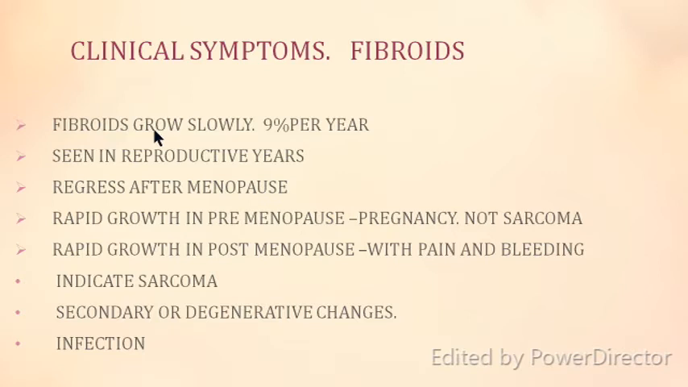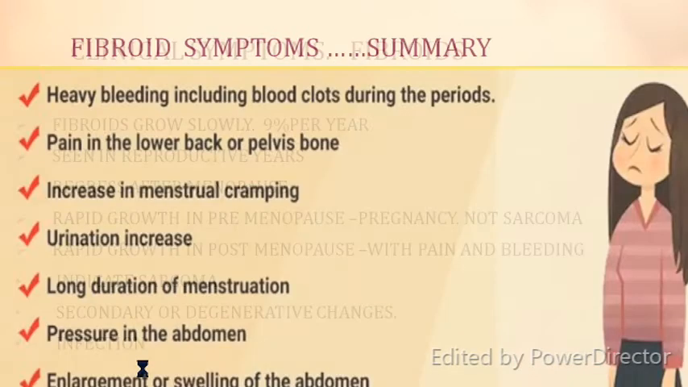Fibroids, apart from being painless, grow very slowly. They grow at a rate of 9% per year. They are tumors of the reproductive age group, not seen before puberty, and they regress after menopause. If there is rapid growth in the premenopausal time, it is pregnancy and not sarcoma. And if there is rapid growth in the postmenopausal time with pain and bleeding, then it can be sarcoma, it can be secondary degenerative changes, or it can be infection.